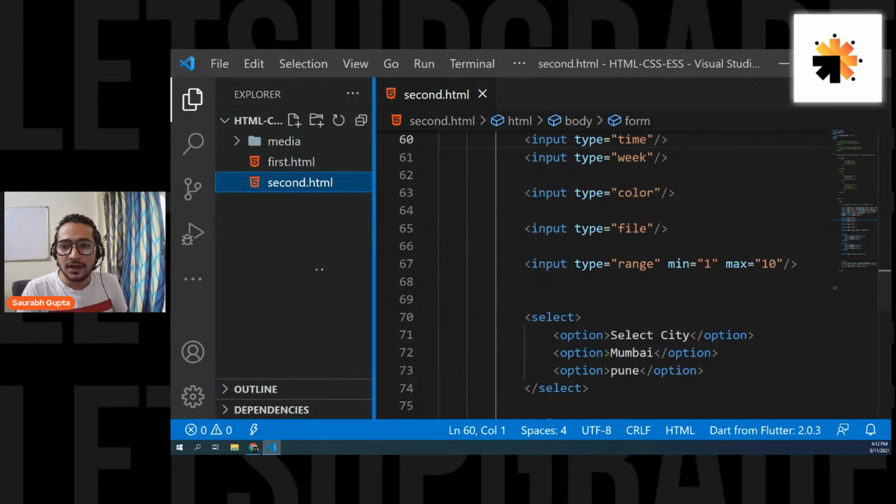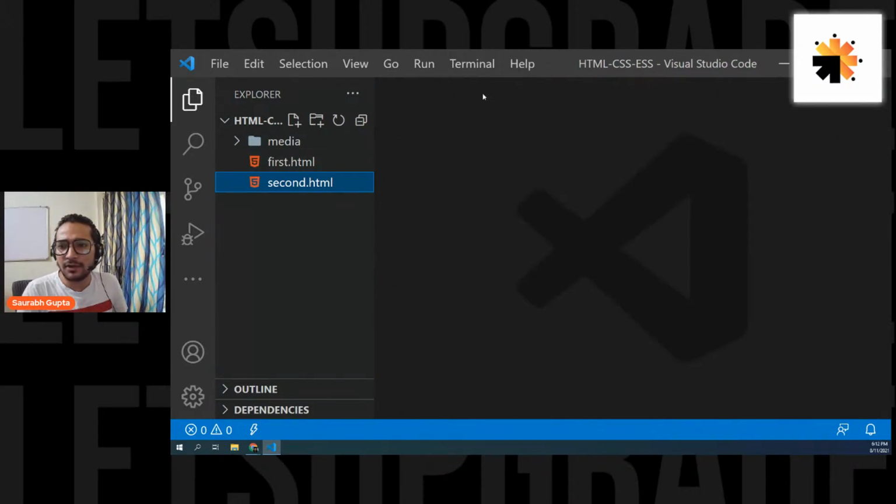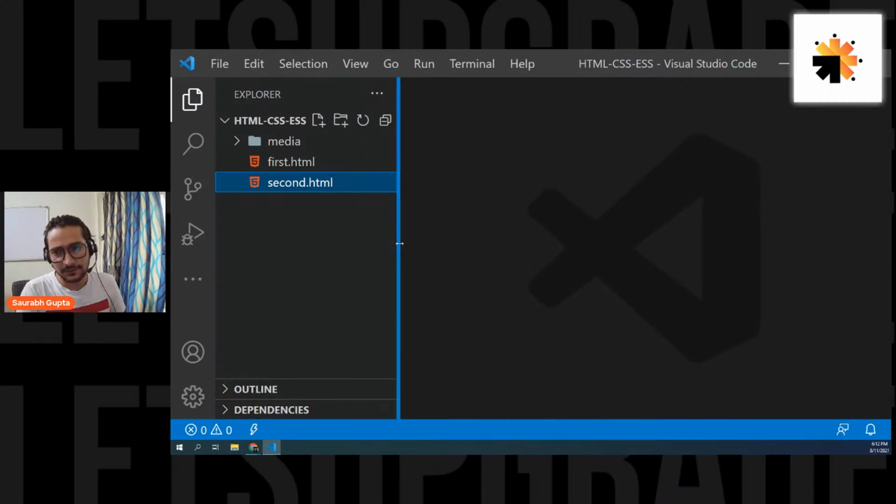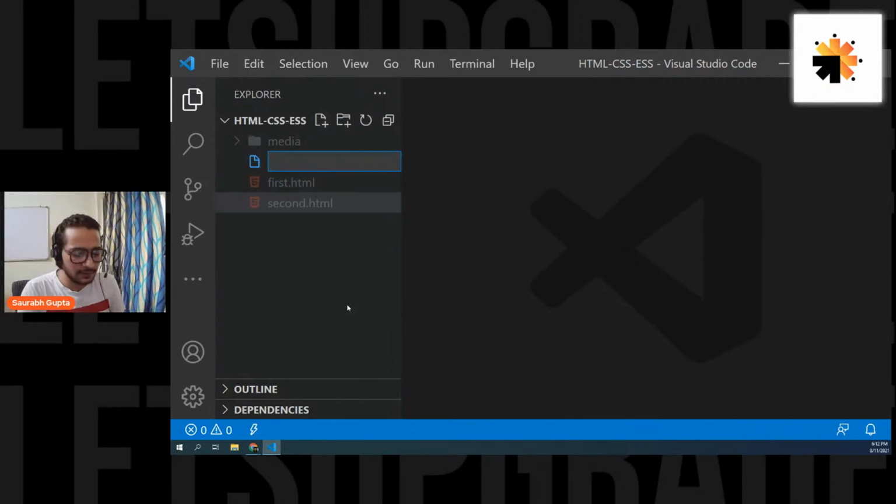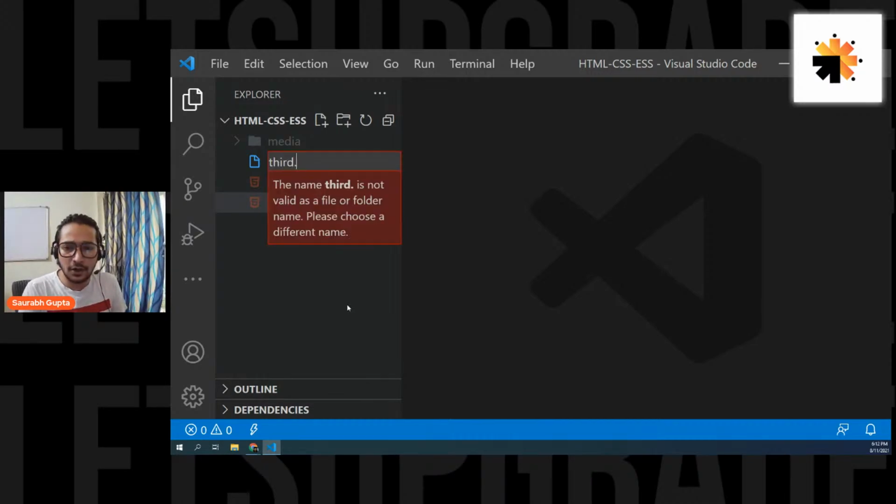For today, I'm going to create some new files, and I would like to show you how to start writing CSS. It's really simple. First of all, let me create a new file here. Let me name it third.html.